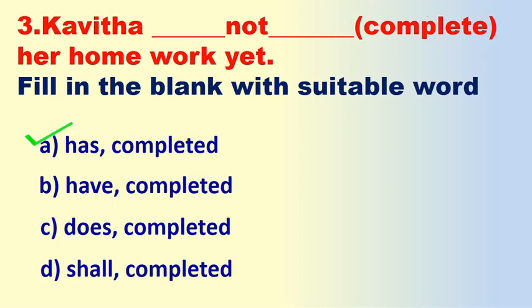In a sentence, if you find words like "yet" or "now", you have to use the present perfect tense. That means subject plus has or have, plus V3. Here Kavita is the third person singular, so you have to use "has not completed her homework yet."